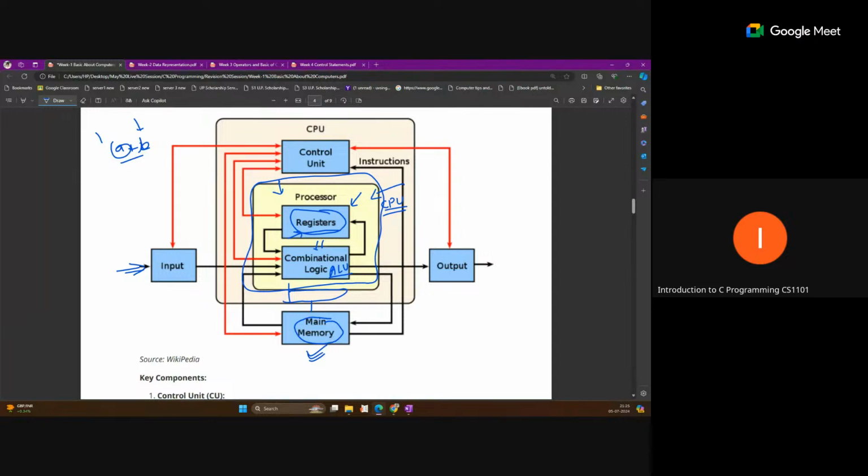So that is one type of memory, and the control unit basically handles all the things. How is the communication happening between the processor, the CPU, and main memory? Instructions are fetched from main memory and loaded to the registers, and the data stored in the registers is stored back into the main memory. That data movement and communication is all controlled by the control unit.